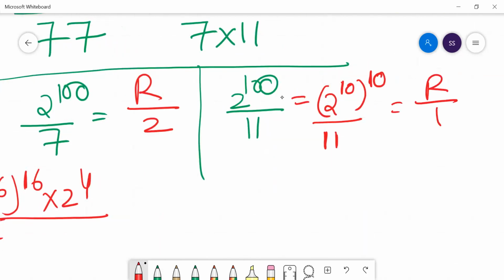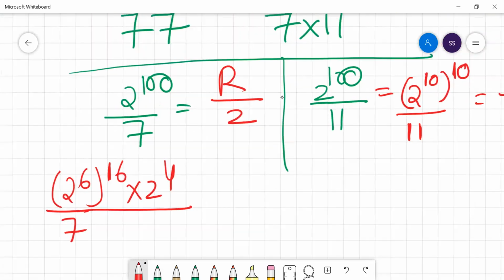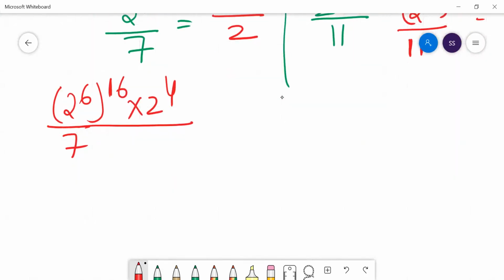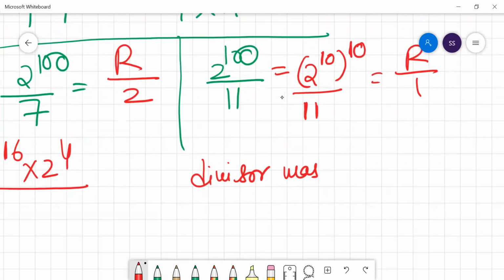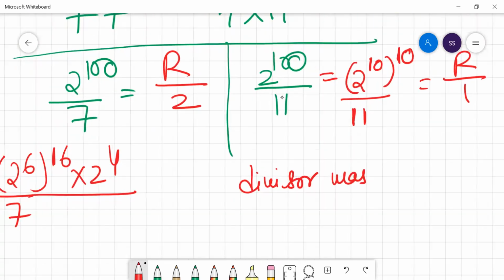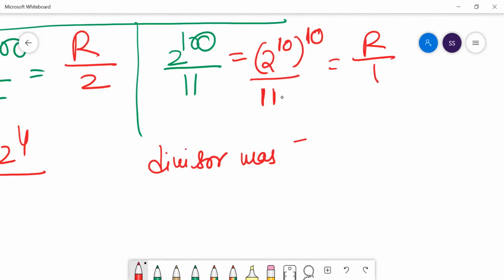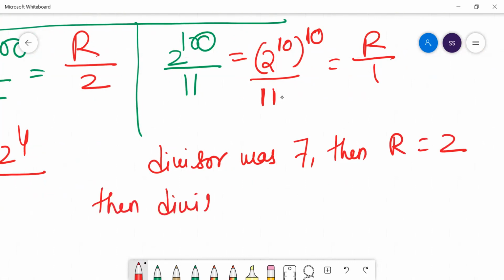So what have you understood till now? When my divisor was 7, my remainder is 2. When my divisor is 11, my remainder is 1.